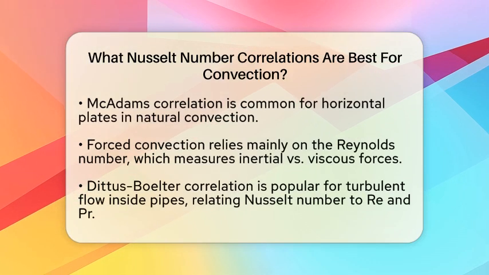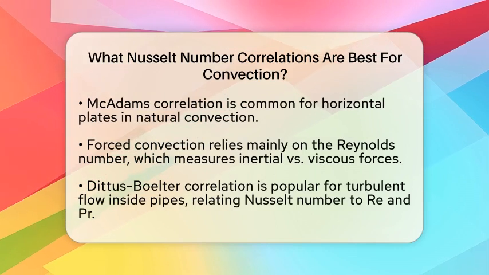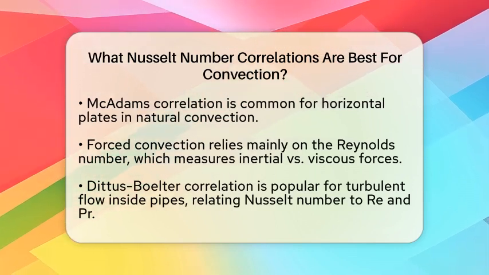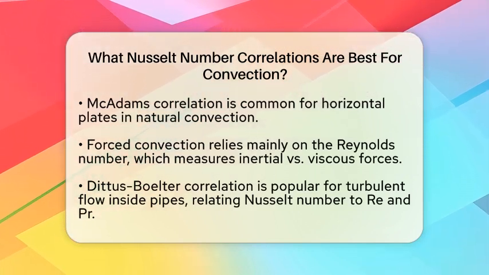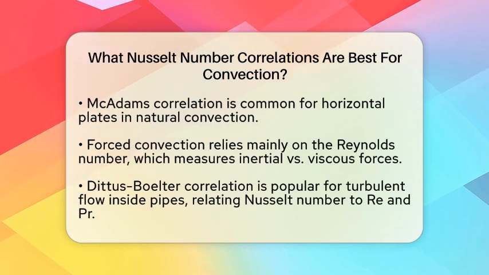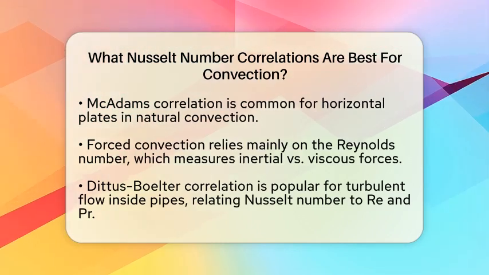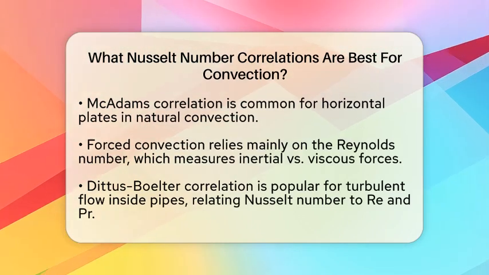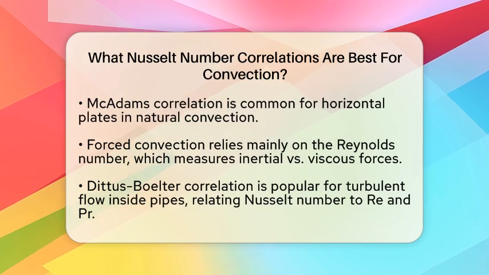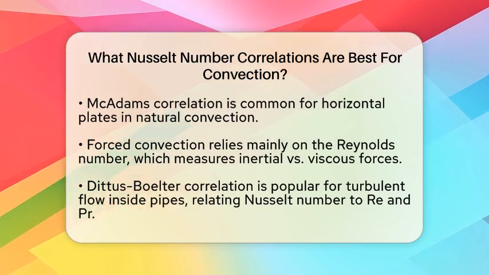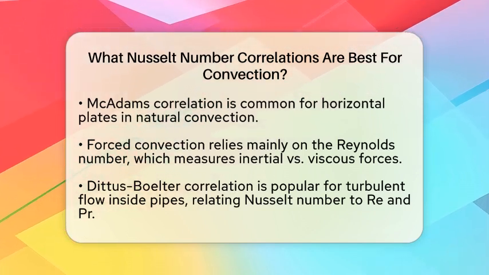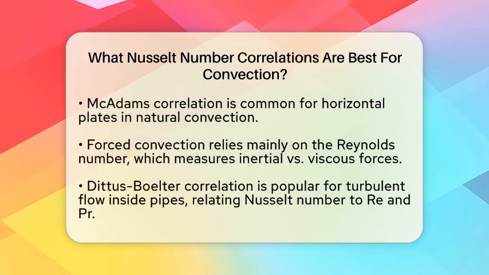For vertical plates, the Churchill-Chu correlation is often used because it accounts for both laminar and turbulent flow regimes. For horizontal plates, the McAdams correlation is common. These formulas generally express the Nusselt number as a function of the Rayleigh number and the Prandtl number, which compares how fast momentum diffuses to how fast heat diffuses in the fluid.